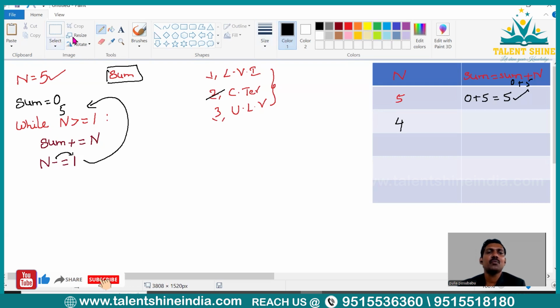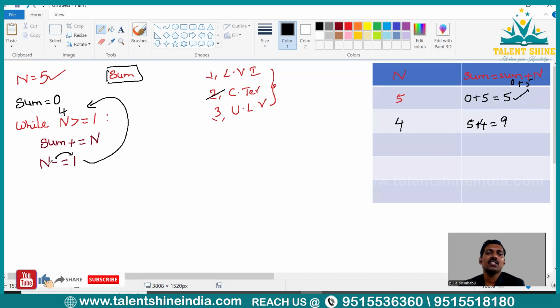When n value is 4, control will go back to the top of the loop. Right? Now what is the updated n value here? n value is 4 here. So let me write n value as 4. Now, is 4 greater than or equal to 1? Yes, condition is true. When condition is true, update the sum, right? Previous sum is 5. Now, what is the n value? 4. This result will be stored again in sum, right? So now in sum we have a value called 9.